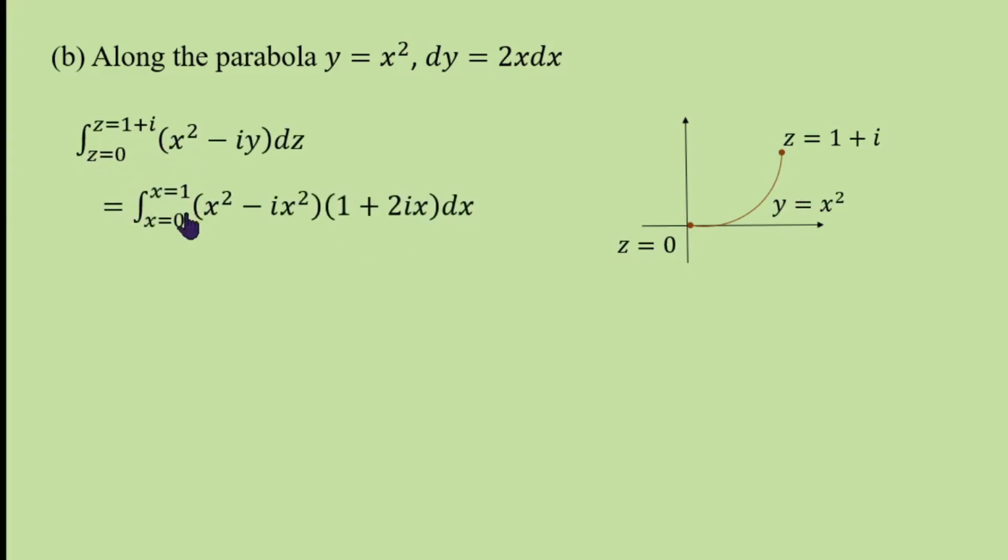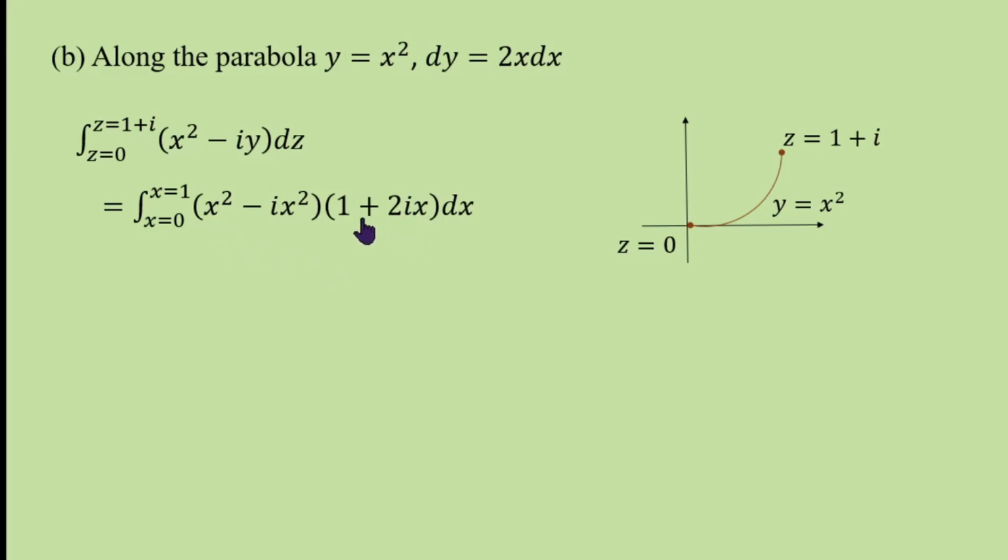Now x varies from 0 to 1, same logic, and y is nothing but x square, replace y by x square. dz is dx plus i dy, dy is 2x dx. Therefore, take dx outside, 1 plus 2ix dx.